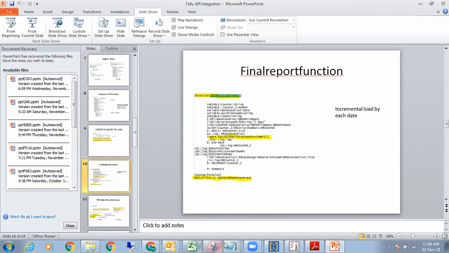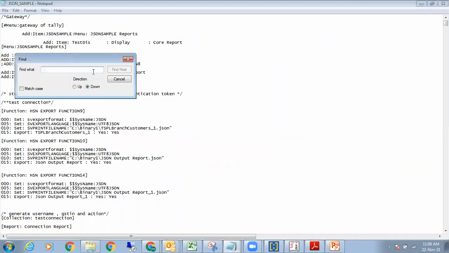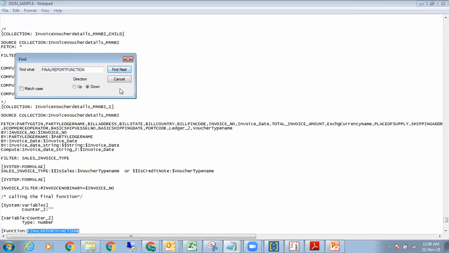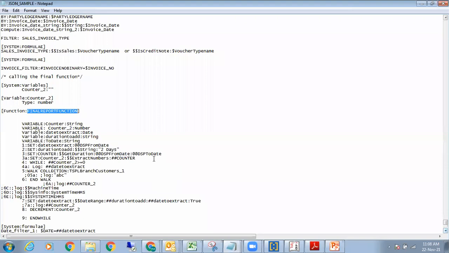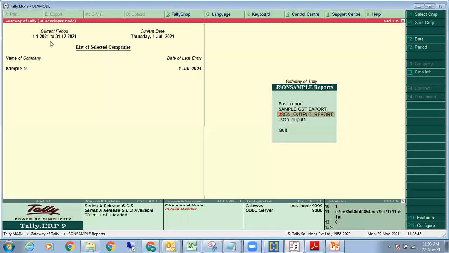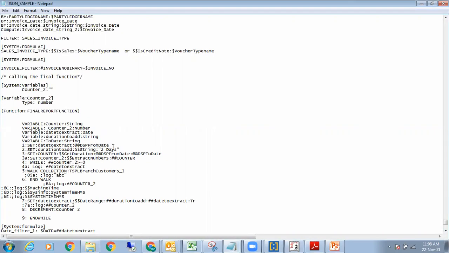Now what I do here is I go to my JSON sample and I copy this. Once I copy this, I go to edit and find, and I click on final report function, and then I say find next. So I go down to my final report function, which is a function at the bottom of the code. Here you will see a lot of code with strings. This code picks up the display from date and display to date in your Tally. I'm running Tally right now in the developer module, and it does what we call an incremental data load.